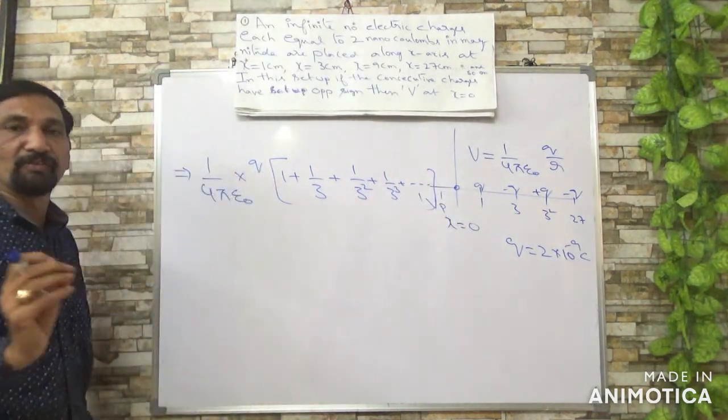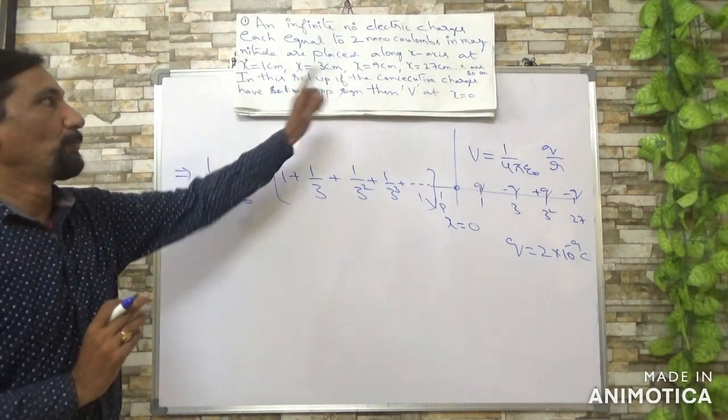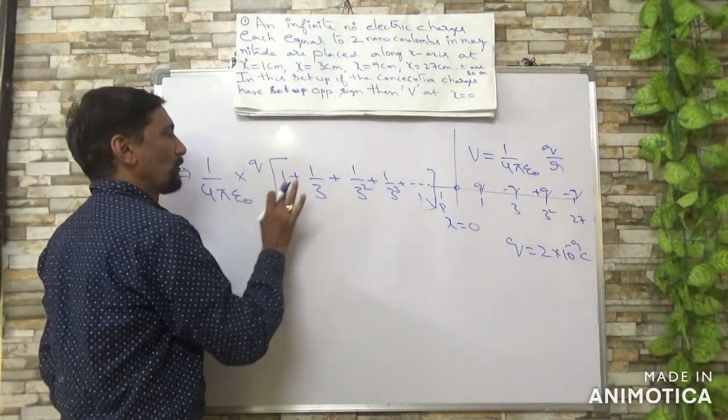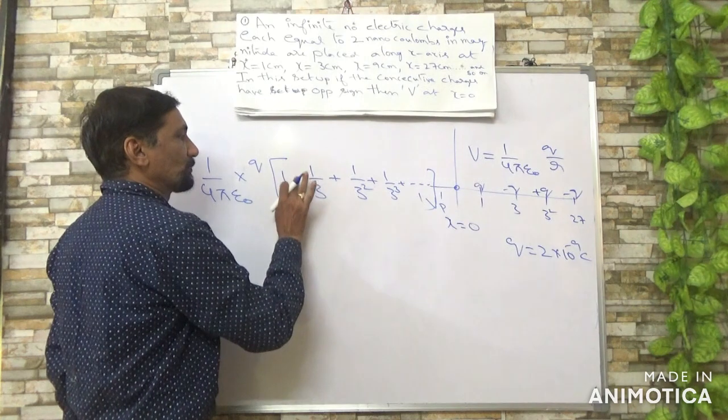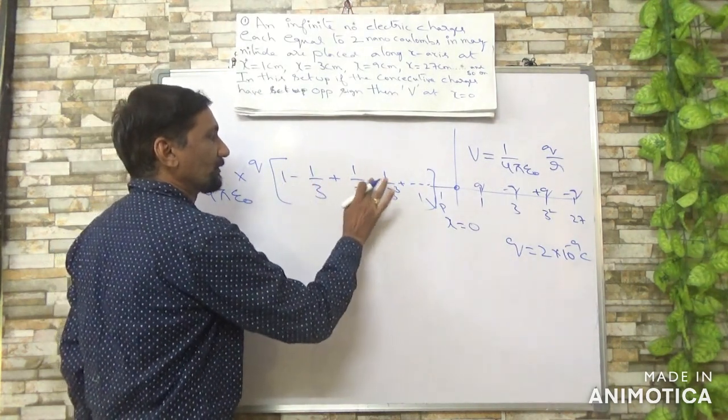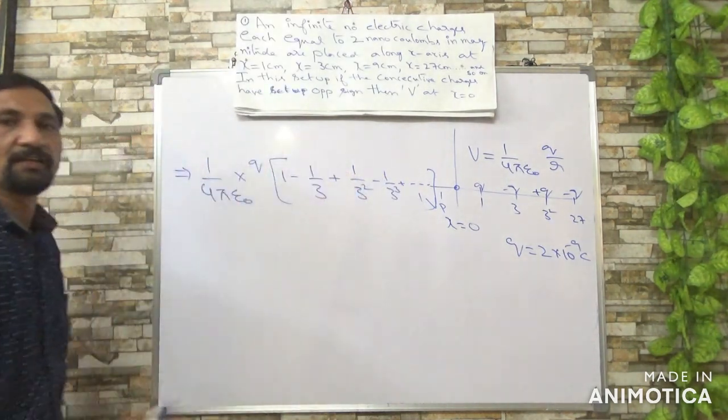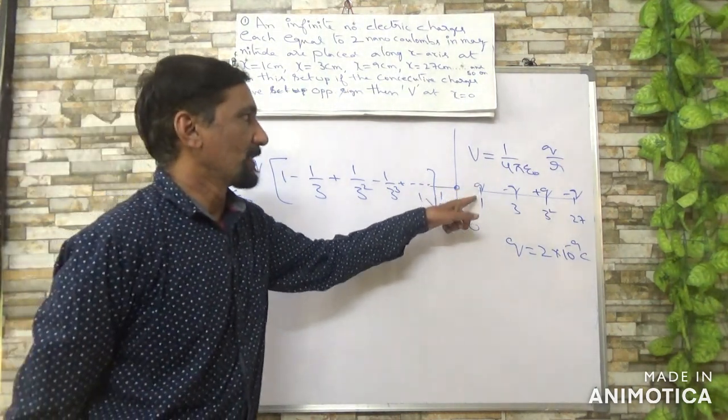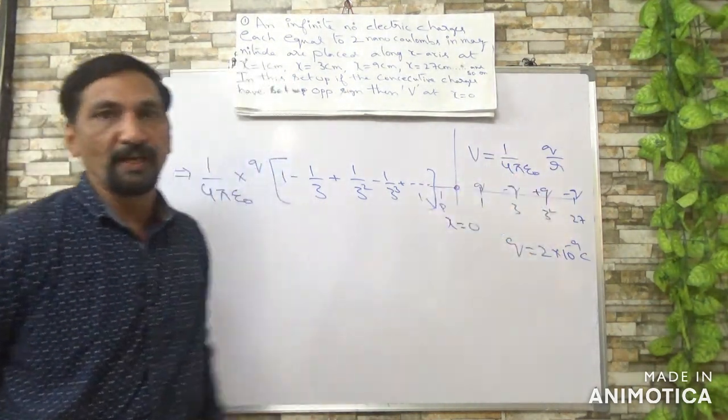But over here you have a condition that signs are opposite, so first one positive, then second one must be negative, again positive. So in this way they are arranged. See, plus q minus q plus q minus q.